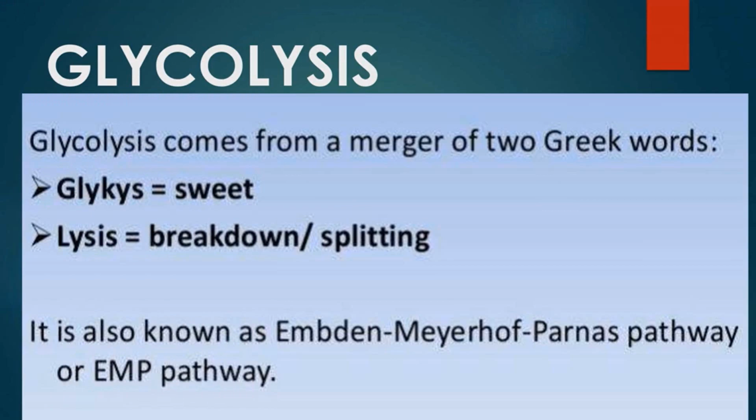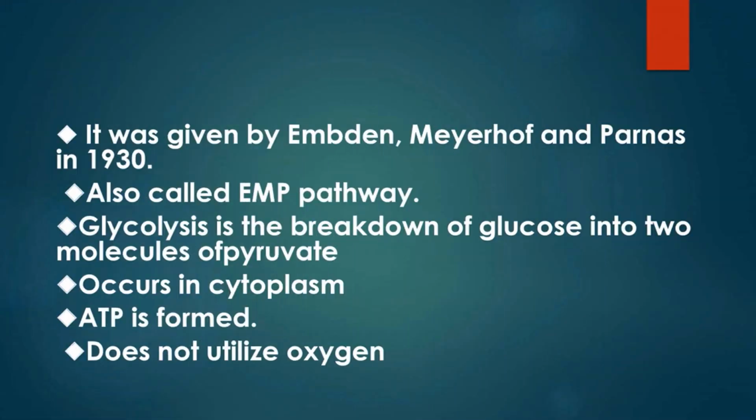Glycolysis comes from a merger of two Greek words. Glykes means sweet, lysis means breakdown or splitting. It is also known as Embden-Meyerhof-Parnas pathway or EMP pathway. So glycolysis is made up of two words. The word glyco means glucose and the word lysis means breakdown. It was given by Embden, Meyerhof and Parnas in 1930, also called EMP pathway.